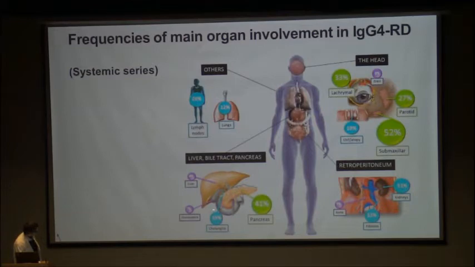Bile duct in around 20%, gallbladder in around 7%, liver is only 4%, but this is possibly an understatement because when we find LFT abnormalities, we often presume it is secondary to biliary obstruction, either because of IgG4 related sclerosing cholangitis, or because of bile duct obstruction from autoimmune pancreatitis.